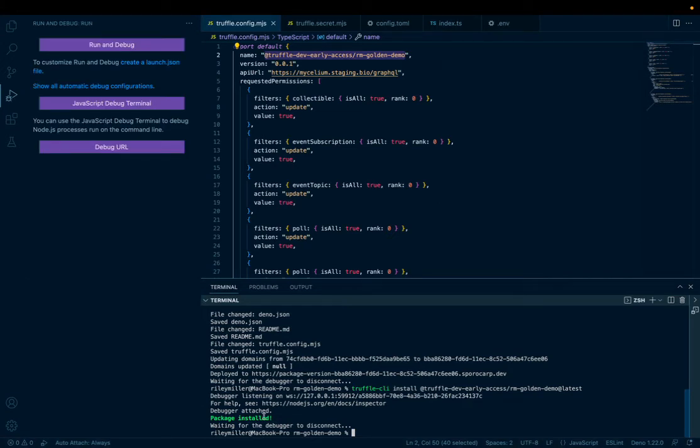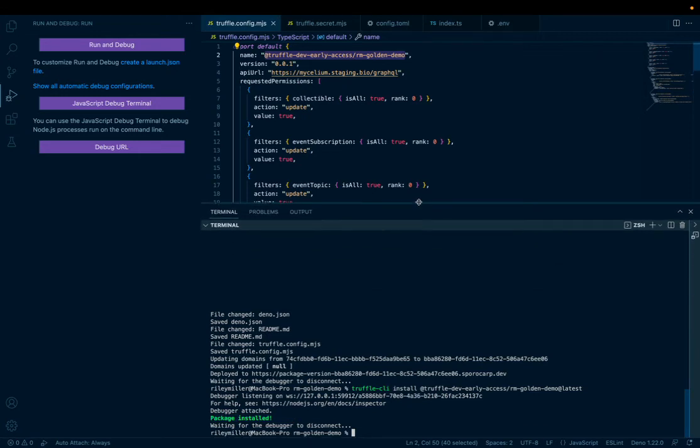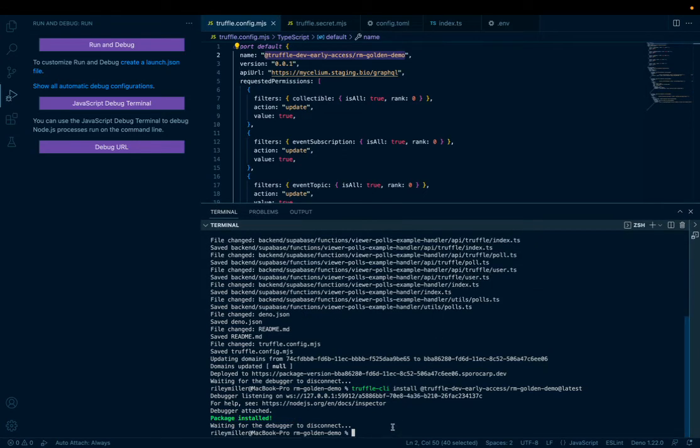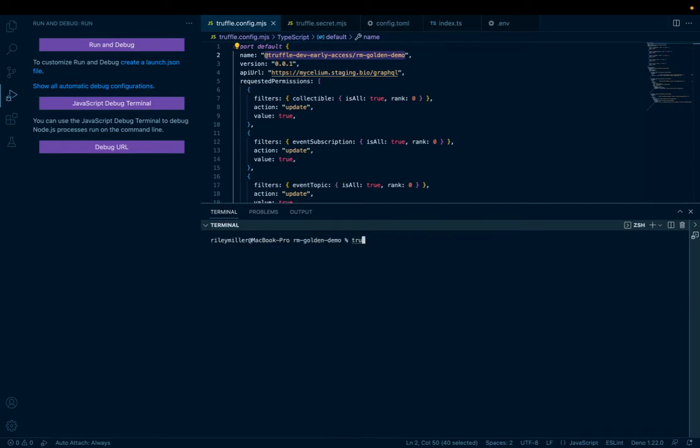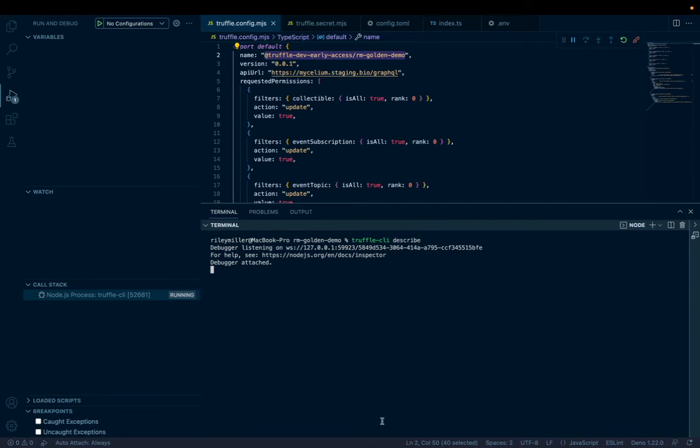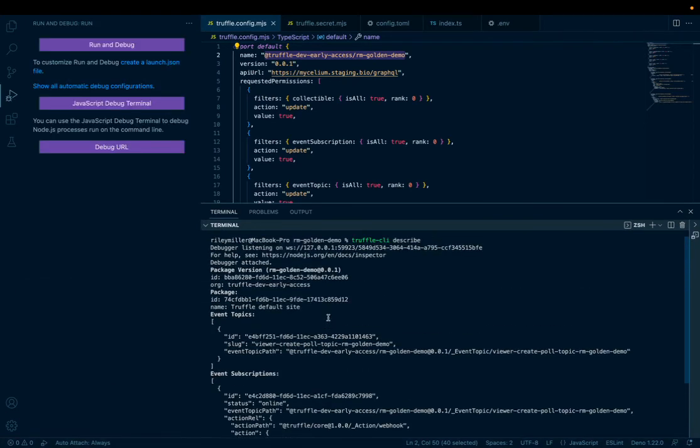So the package install, we get the screen output that the install was successful. So that means that everything was installed correctly. So we're going to do a quick Truffle CLI describe here to describe the package and just kind of get a bird's eye view of what has been set up so far.